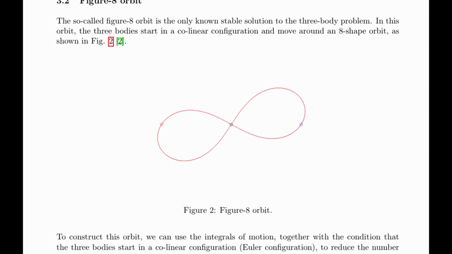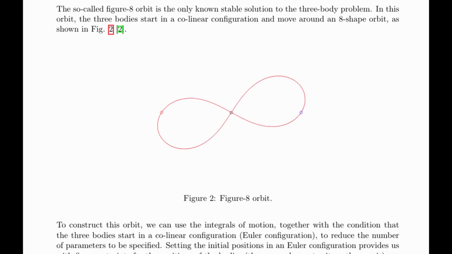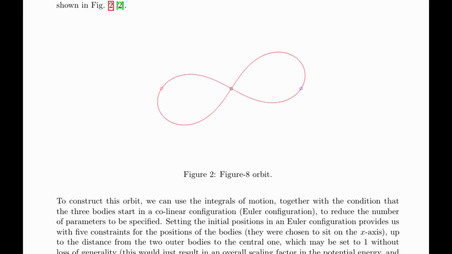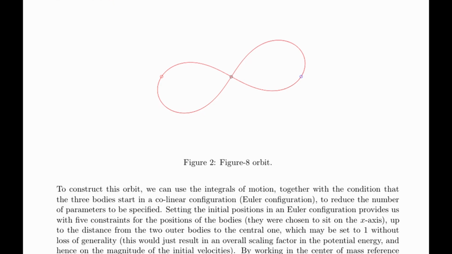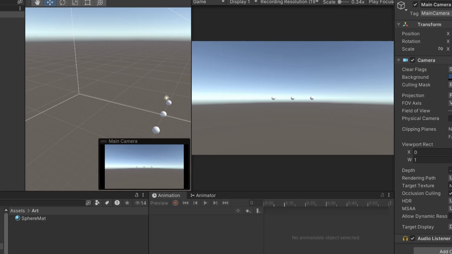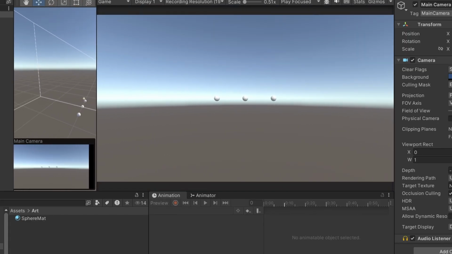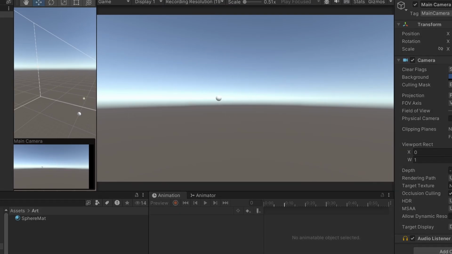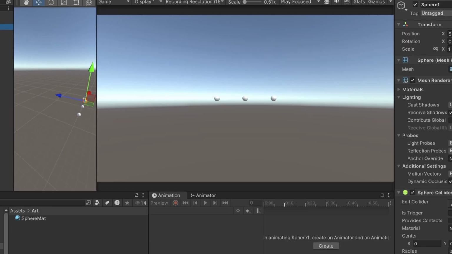I decided to do a bit more reading and found that apparently the most stable orbit is the figure 8 orbit, so maybe I should go for that before trying chaotic orbits. It sounds like it's best to have them all start in a straight line, so behold, the most stable orbit. Seems like it still needs some work.